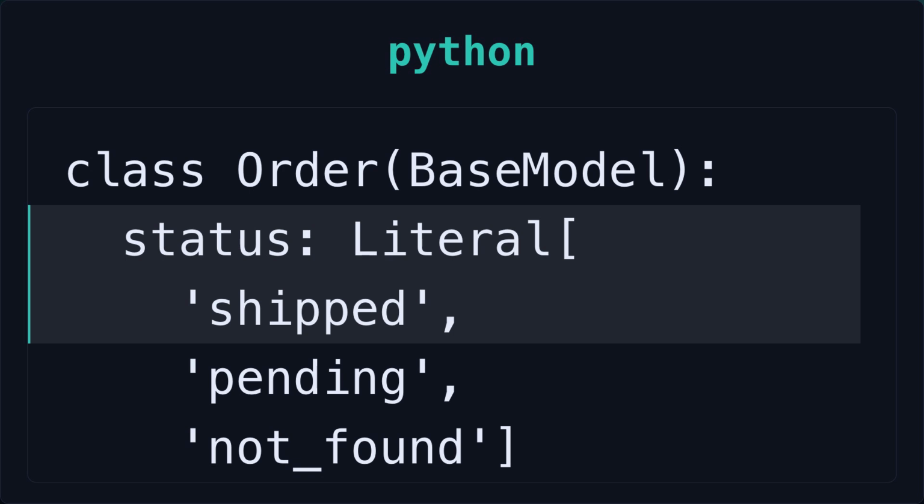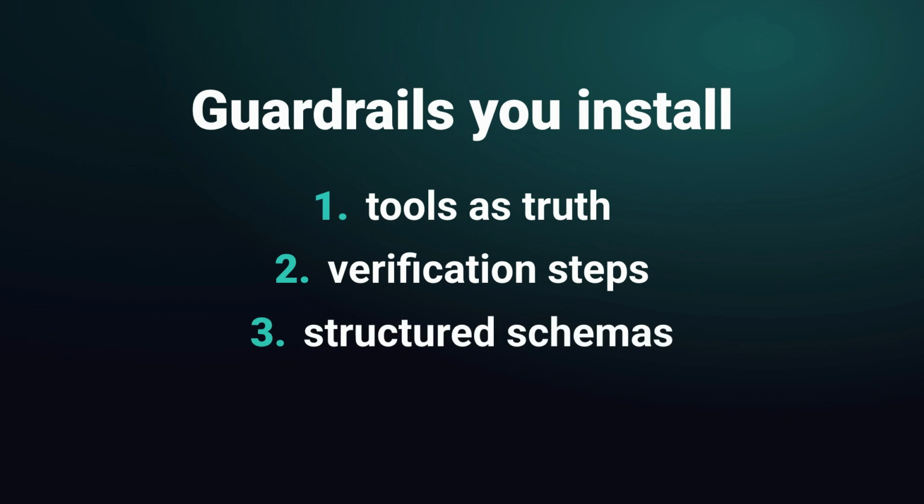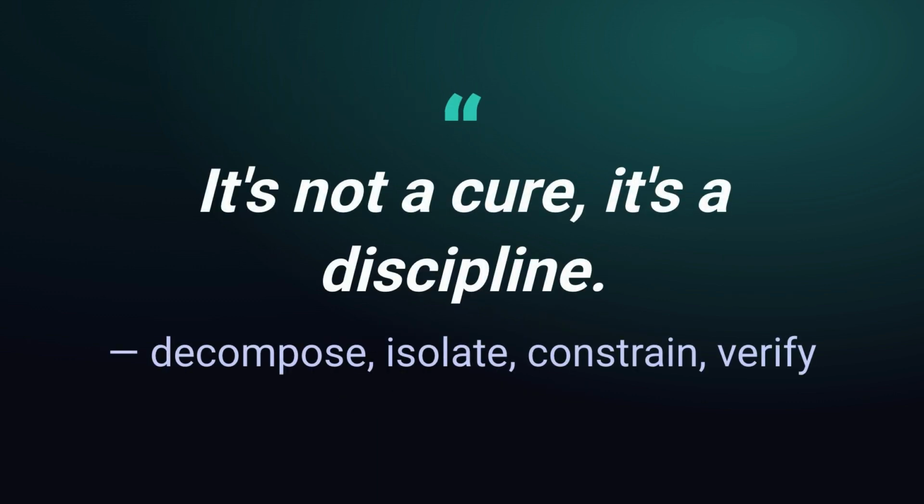But let's be honest about the limits. CrewAI does not fix hallucination. It reduces the surface area for it. Every individual agent inside a crew is still an LLM that will fabricate if you give it a vague task and no grounding. If your researcher agent has web access but no instruction to cite sources, it'll hallucinate citations just like a lone LangChain agent would. The framework gives you better guardrails, but you still have to install them: tool outputs as the source of truth, verification steps, structured schemas, and a validator whose only job is to say prove it. So the framework isn't a cure, it's a discipline.